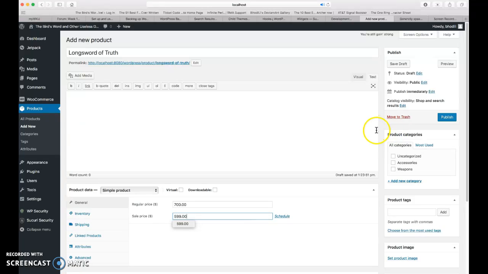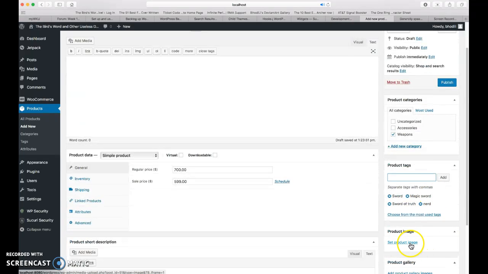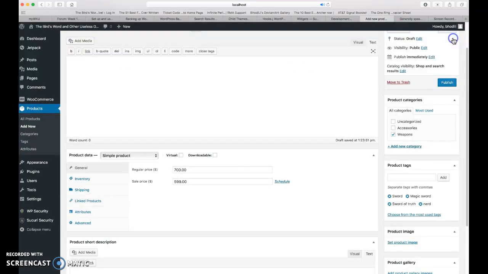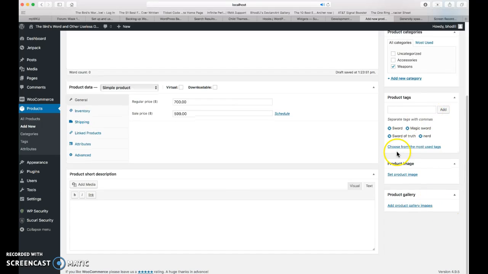I'm going to come over here. We have product categories. Look, I've already got a weapon. Then product tags: sword, magic sword, sword of truth, nerd. Product images. I don't have one, but if you had an image of the product, you could put it there. Since this is a fantasy item, I don't have that.